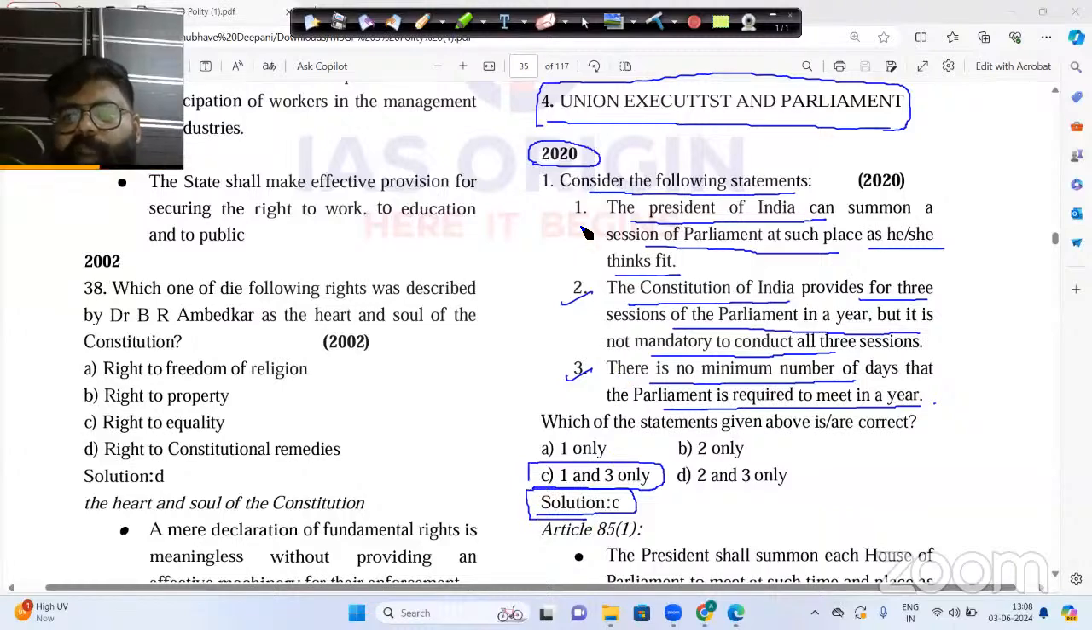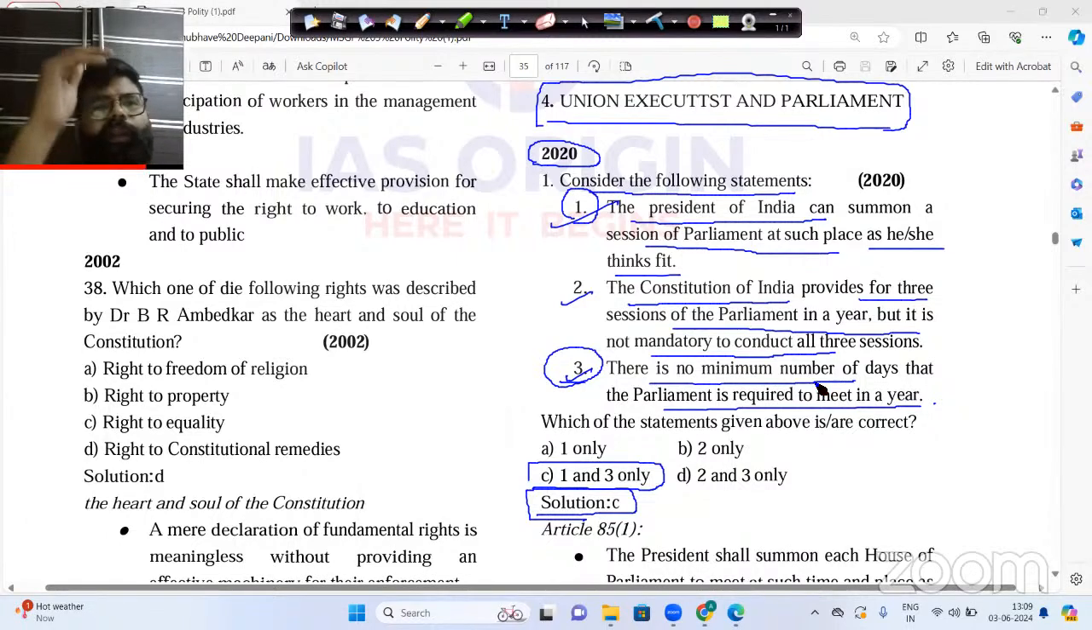Now, please go for the 1 and 3 option and try to understand why these statements are correct, and then we will see the explanation again. Statement number 1 says that the President of India can summon the session of Parliament at such a place as he or she thinks fit. It is absolutely correct, because the power to summon, that is calling the session of Parliament, lies with the President of India only. Now see the third statement. This is also correct: there is no minimum number of days that the Parliament is required to meet in a year.